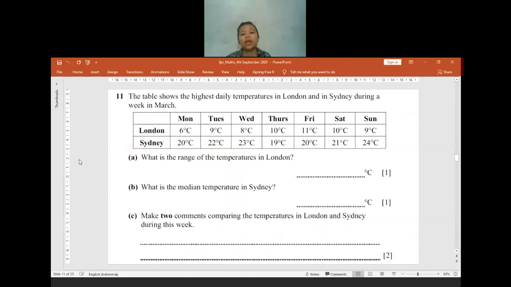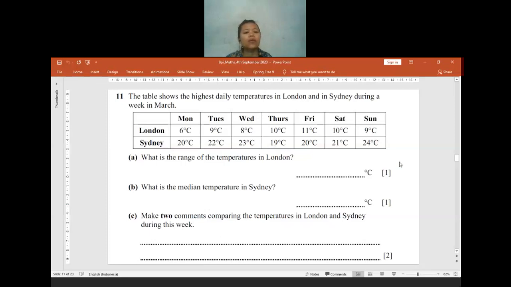For question 11, we have some angles. I will upload the recording later on, but not directly after the class finishes. I will take some time to upload it through YouTube first. Later, I will give you the YouTube link. You can learn it from there. I don't think I will give you the answer in handwriting, but I'll give you the meeting recording, so you will be able to study from that. Okay, I will move to question 11.